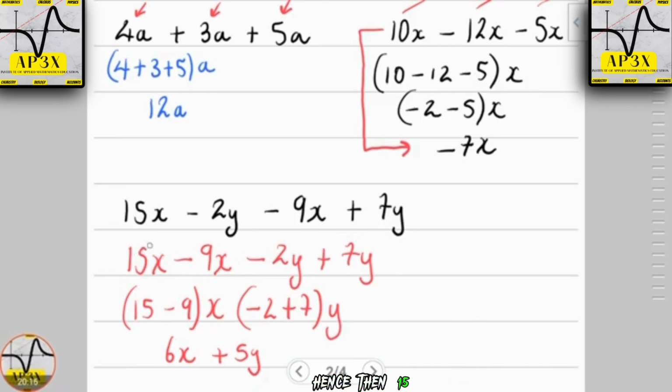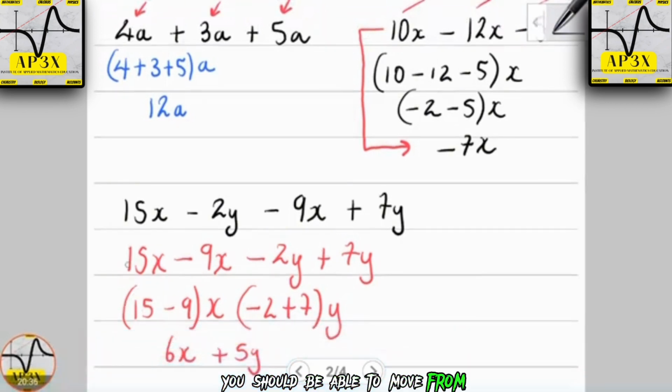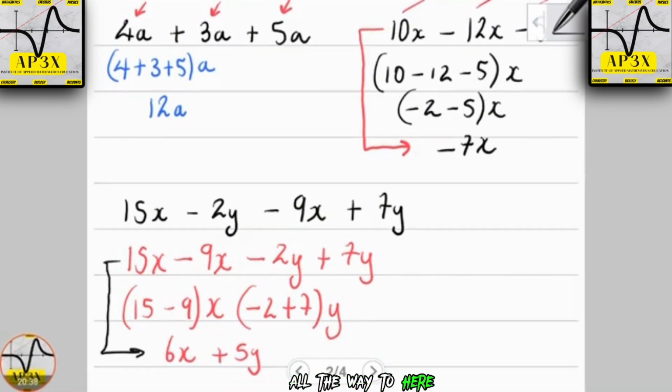Hence 15 take away 9 is in fact 6x. So 15 take away 9 in brackets, fundamentally, if you're a student who struggles, then you can say here 6x. But an advanced student should be able to move from here all the way to here, okay? And so minus 2 plus 7, unlike signs, so we take the smaller number away from the larger number, which gives us 5. But the sign of the larger number is positive, so it's positive 5.